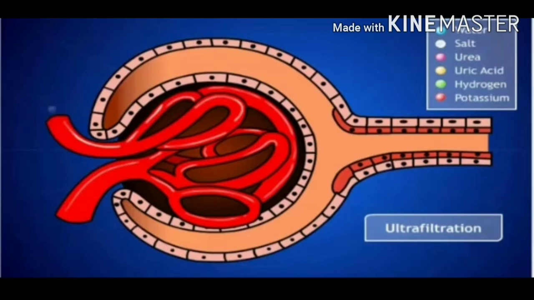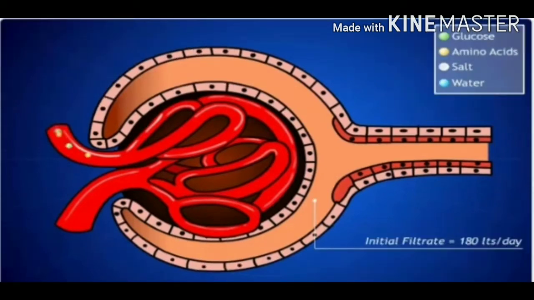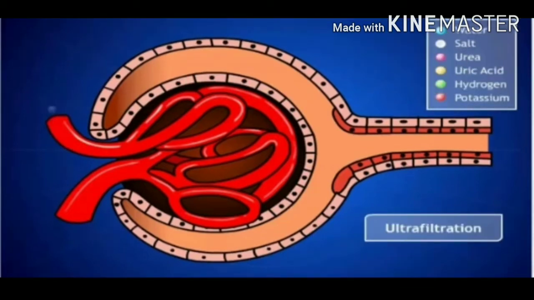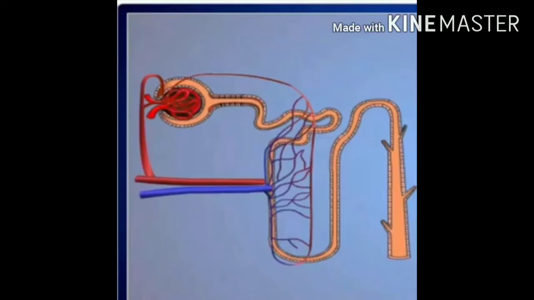The filtrate contains water, glucose, salts, urea, vitamins, etc. It is called glomerular filtrate and the process is called glomerular filtration or ultrafiltration. The filtrate which is collected in the Bowman's capsule then passes into the tubular part of nephron.